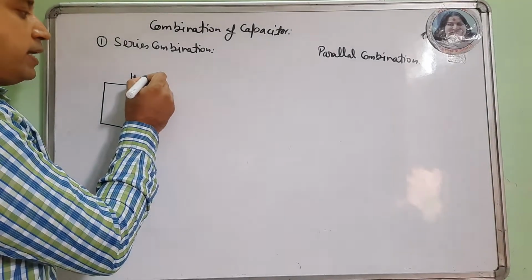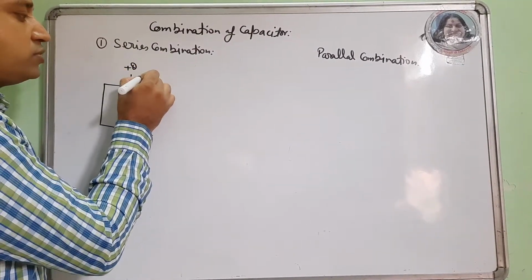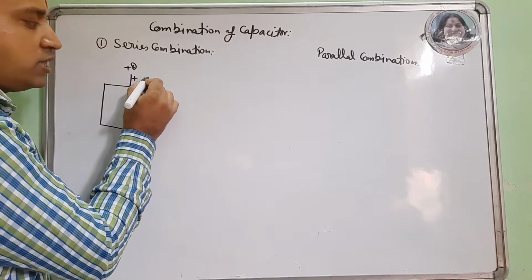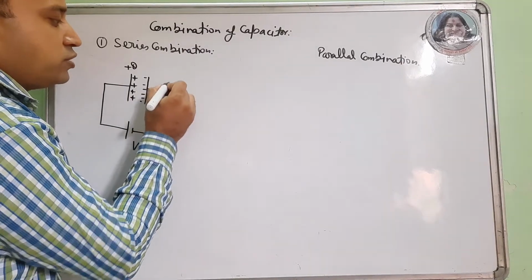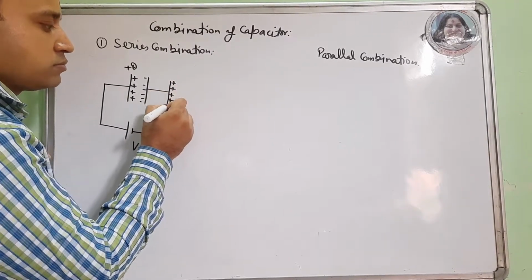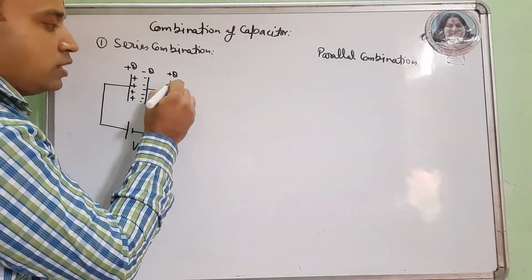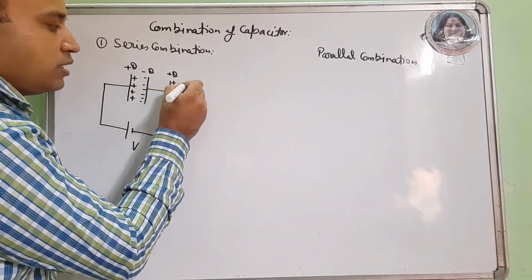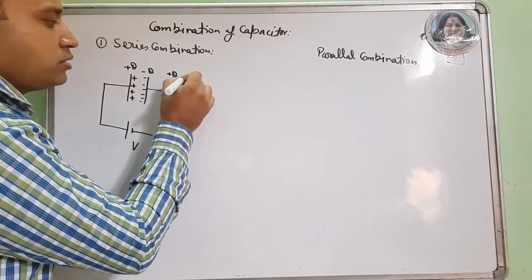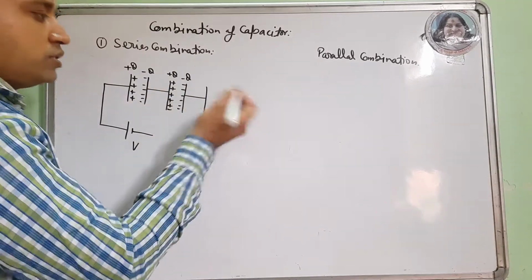and the other plate is placed parallel, then an equal amount of negative charge develops, and the positive charge developed on the other side is transferred to the first plate of the other capacitor. And again, if we place an uncharged plate here, minus q is induced nearby and plus q is transferred to the next plate.